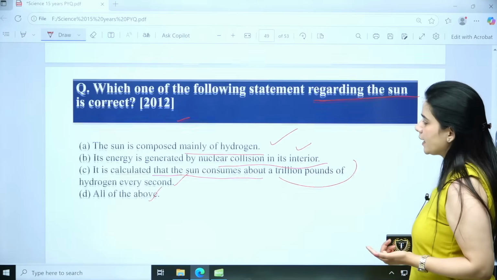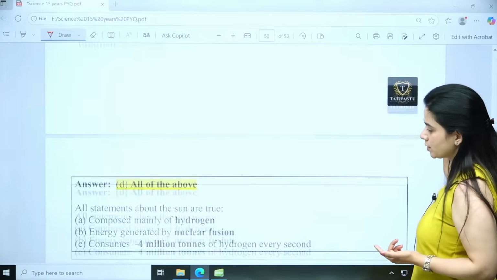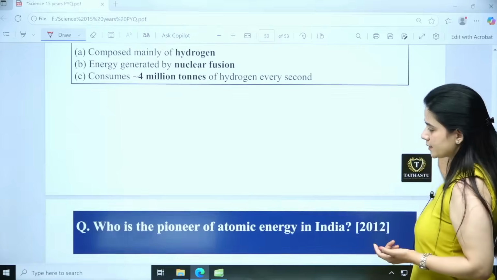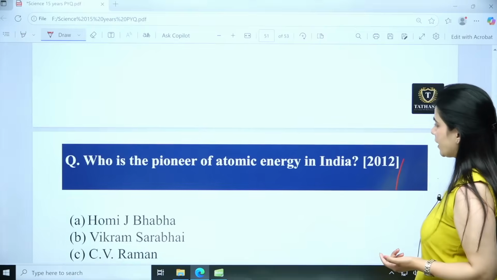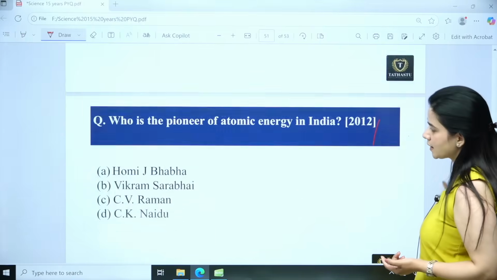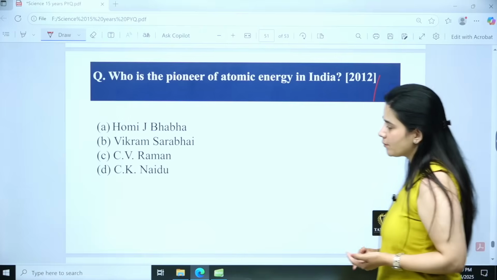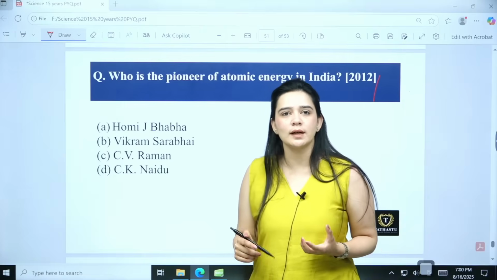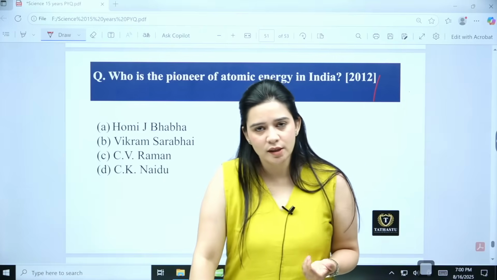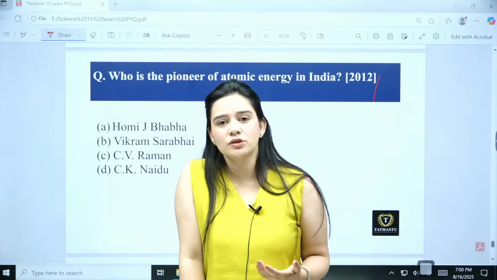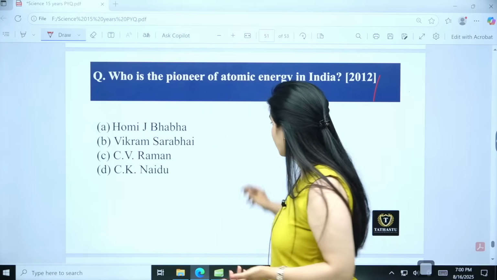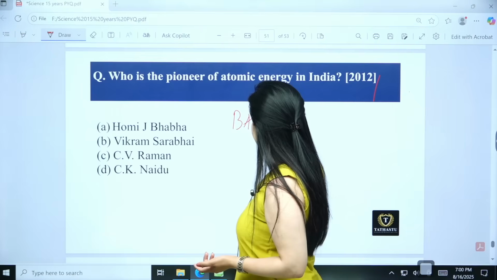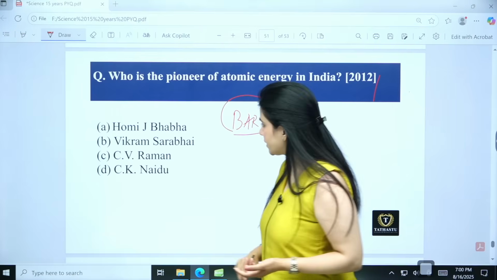Then coming to the next question, who was the pioneer of atomic energy in India? This is the last question. The name is Homi J. Bhabha. He was the pioneer of atomic energy, founder of the Tata Institute of Fundamental Research, TIFR, and also BARC, Bhabha Atomic Research Center.